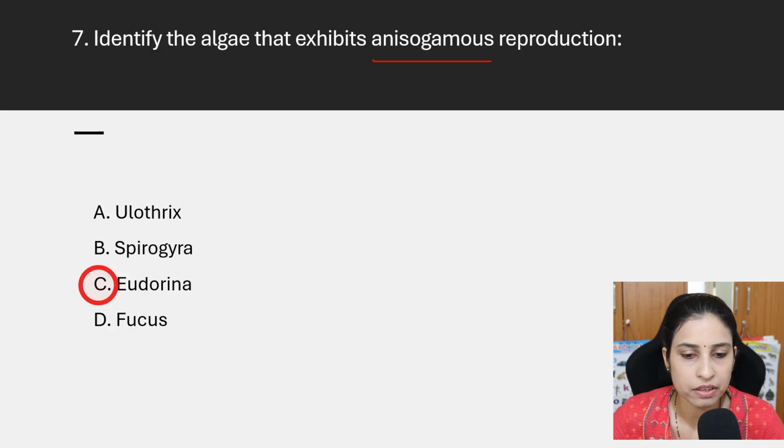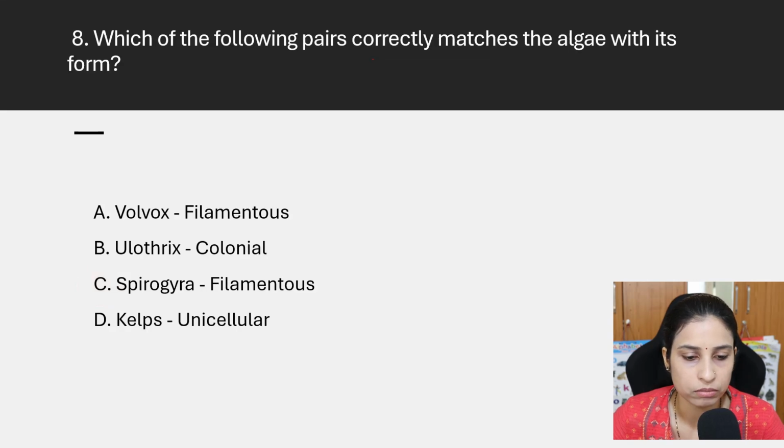Here, which of the following pairs correctly matches the algae with its form? Volvox, filament. Volvox is not filamentous, it is a colonial form. And Ulothrix, colonial? No, Ulothrix is a filamentous one. Spirogyra, filamentous. Yes, correct. Spirogyra is filamentous. Kelps, unicellular? No. Kelp is a vast marine alga which looks like a higher plant. Okay, the correct answer is C.